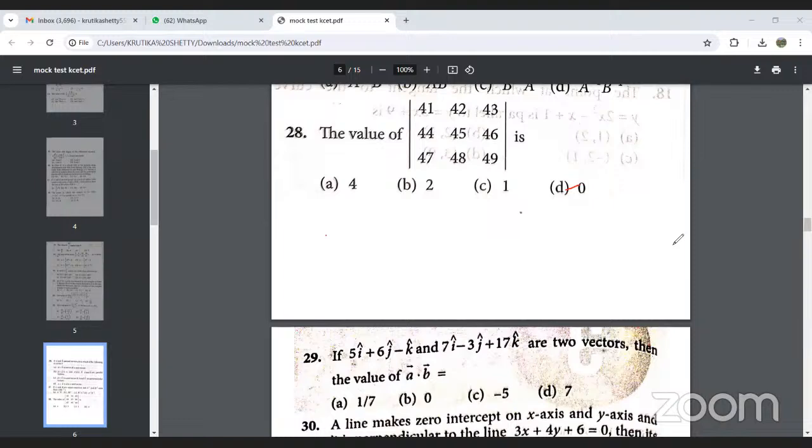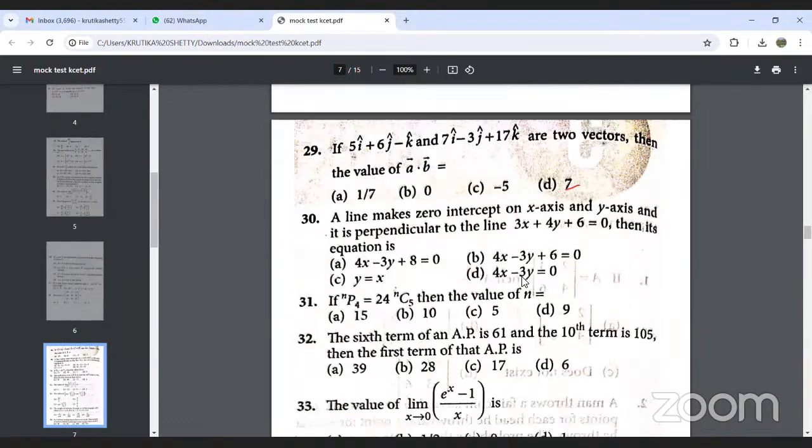Next example, question number 29. If 5 i cap plus 6 j cap minus k cap and 7 i cap minus 3 j cap plus k cap are two vectors, then A dot B equals what? We know the formula for A dot B is mod A mod B cos theta.